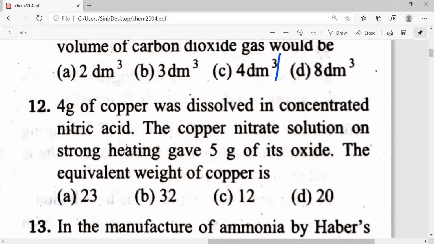The equivalent weight of copper is how much? So guys, seeing this itself you will get the answer.